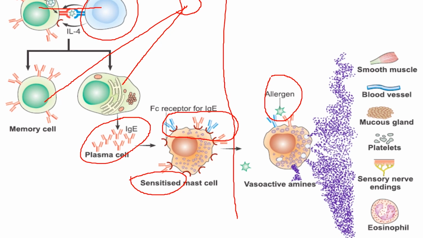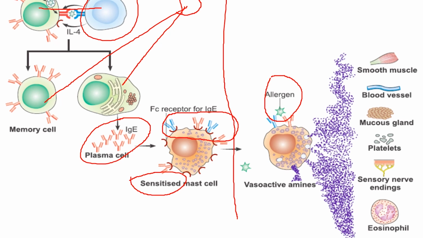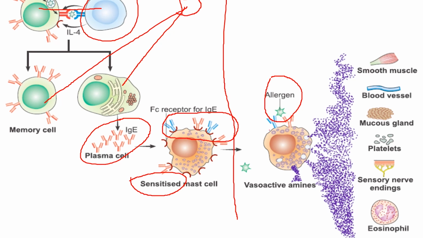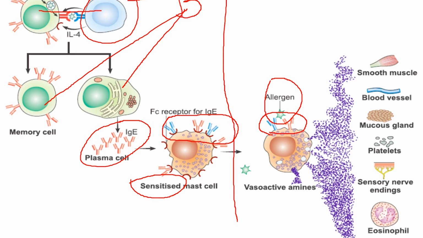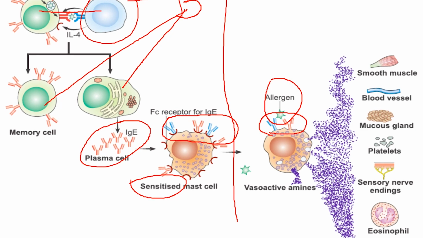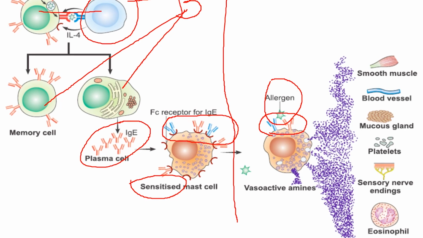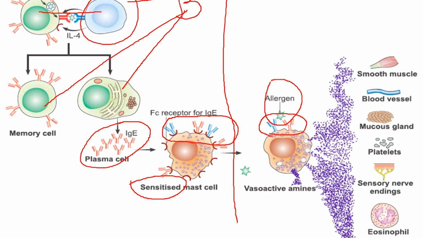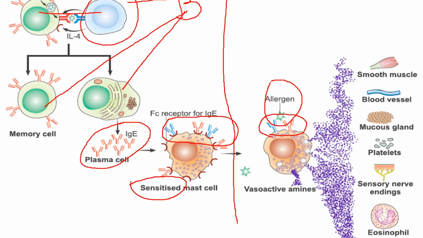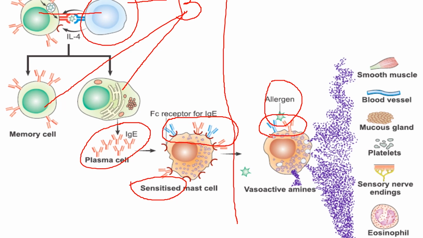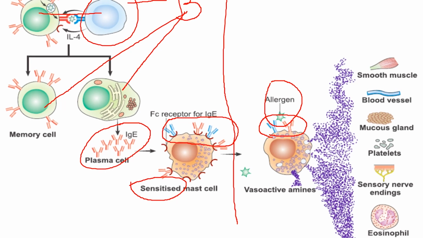When the same allergen enters the body for the second time, it is called a shocking dose. Because the respective binding antibody is already present inside the patient's body, the allergen directly binds to the IgE antibody present on the surface of mast cells and basophils. Because the cross-linking antibody is already present, it bypasses all the other steps, like being taken up by antigen presenting cells, stimulating the T cells and then producing the antibody.